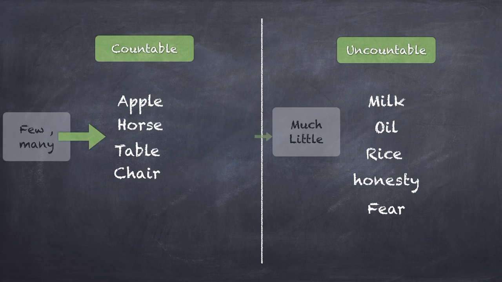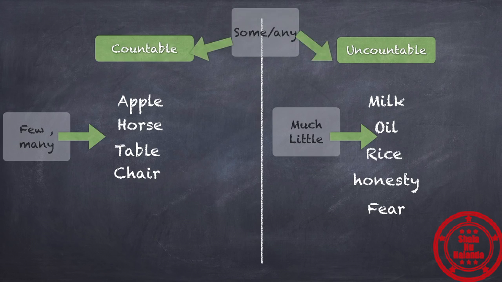And what adjectives do you use before these countable and uncountable words, right? So for example, adjectives like few and many are used with the countable nouns. You will say, give me a few apples, or there are many tables and many chairs, right? But you won't say, give me a few milk, or give me a few oil, or give me a few rice. What will you say? Give me some rice, or give me little rice, right? A couple of adjectives which work on both of them are some and any. You can say, give me some apples. You can also say, give me some milk. You can say, are there any apples? And you can also say, is there any milk?